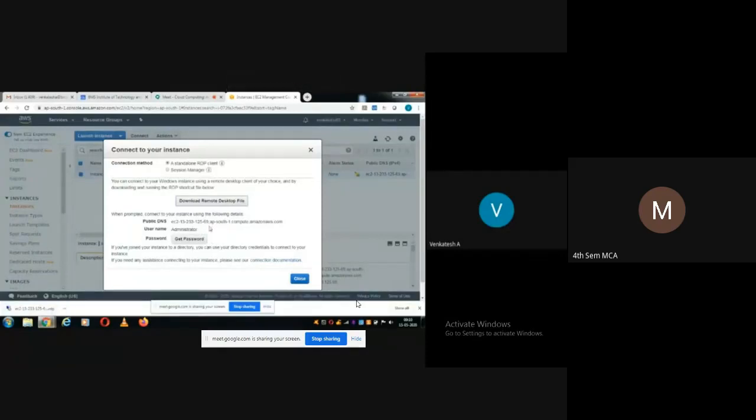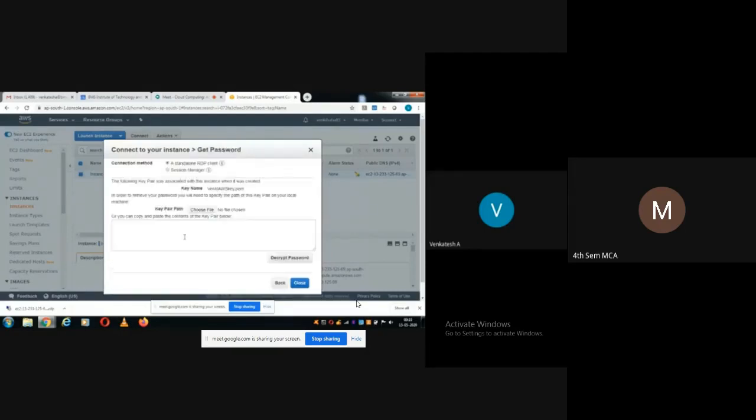Now, next thing is get password. See, this will be the URL, the public DNS. I am aiming to host my application, so the URL of my application will be ec2-13-233- and so on until amazonaws.com. So that is the URL. Okay, get password. To get the password.